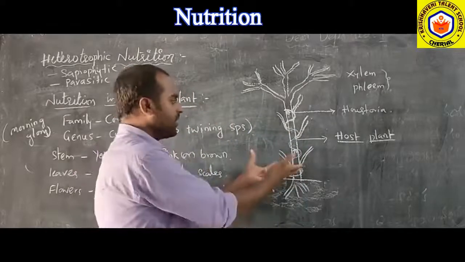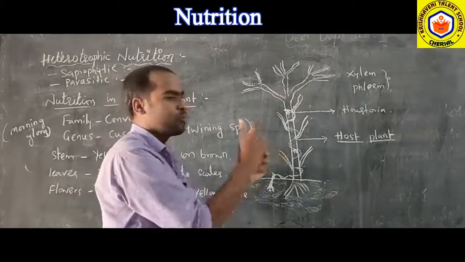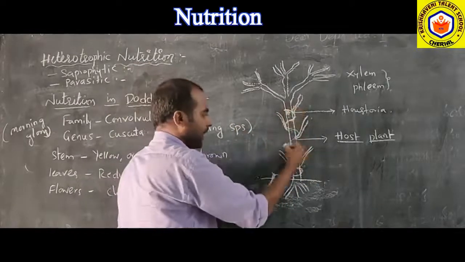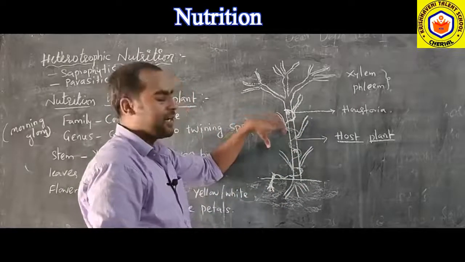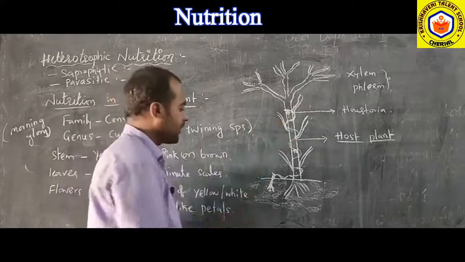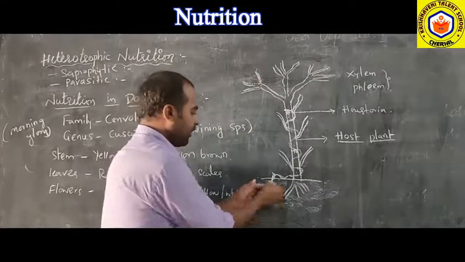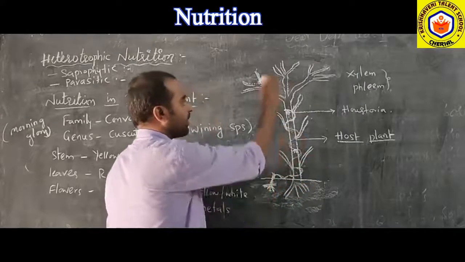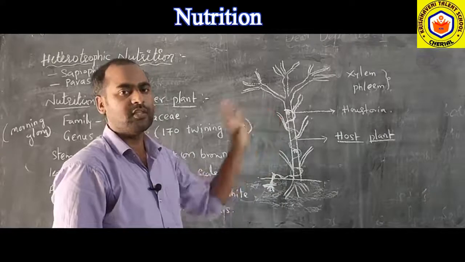So whatever it needs, it is getting from the host plant. So there is no need for that plant to perform photosynthesis, as it settles on this plant. By penetrating the Haustoria into the host plant's body, the anchor root will rot and be given off. Then the plant will be totally settled on this host plant.